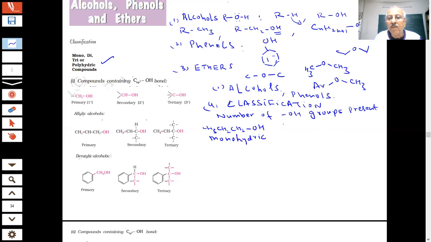And if I have compounds like CH2OH-CH2OH, students, then how many OH groups are present? Two. So this becomes dihydric alcohols. And if I have three groups, or more than three, then polyhydric: mono, di, tri, polyhydric alcohols.